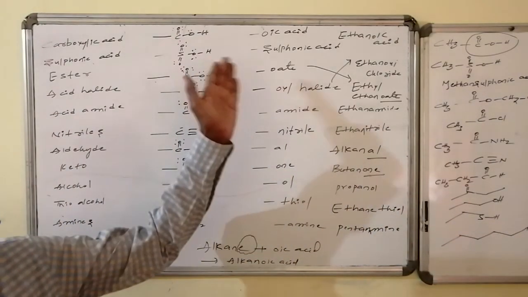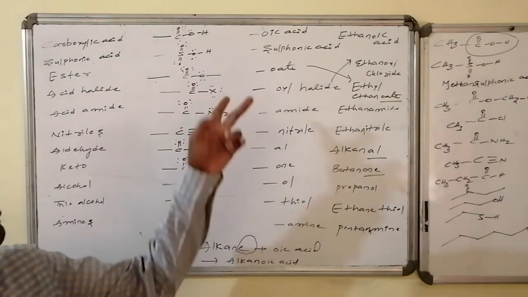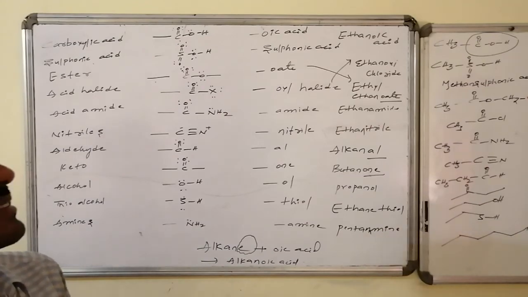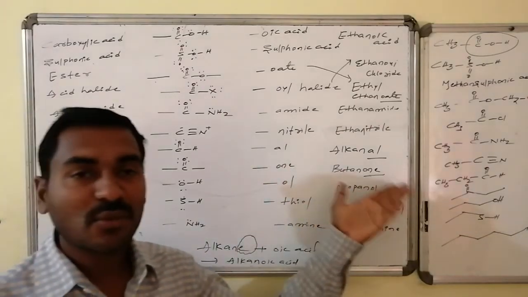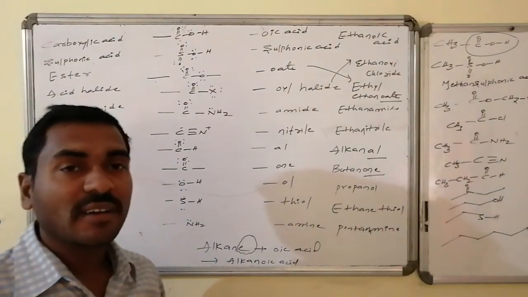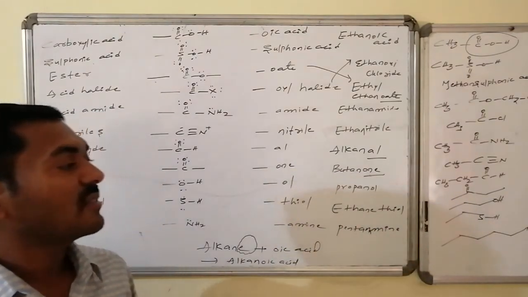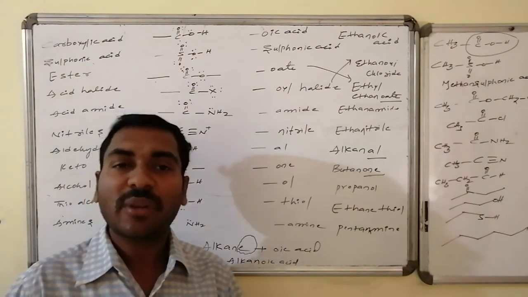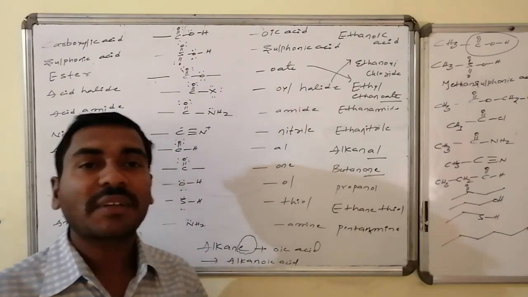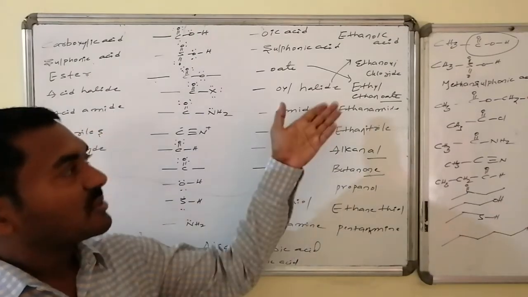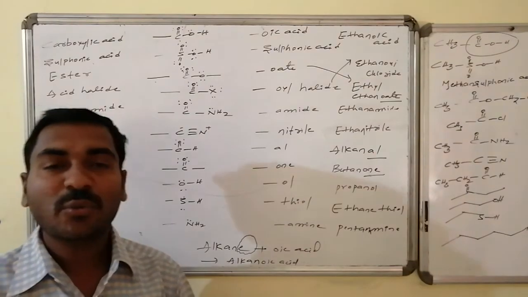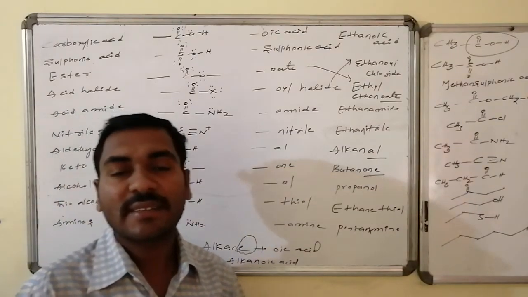Like this, acid, 2 carbons ethanoic acid, sulfonic acid, alkane sulfonic acid. Similarly, esters, acid halides, amides, nitriles, aldehydes, ketones, alcohols, thiols, followed by amines, and this is the order related to the priorities. Now, if more than one functional group is there, it comes under the suffix. Then what will be the prefix and how is the particular functional group termed as the prefix? Let us have a discussion.